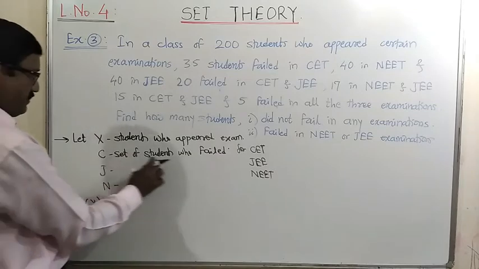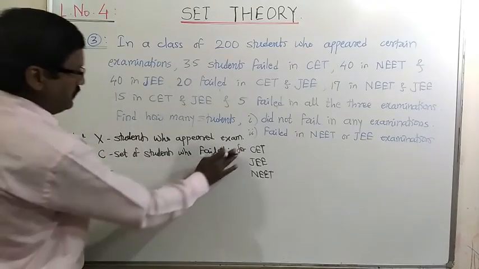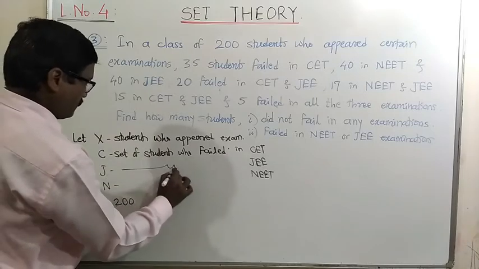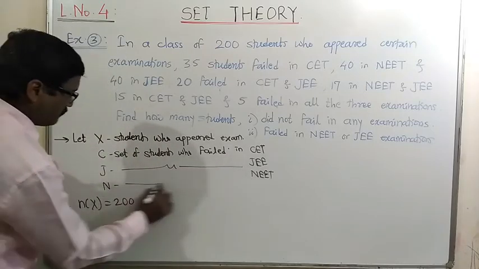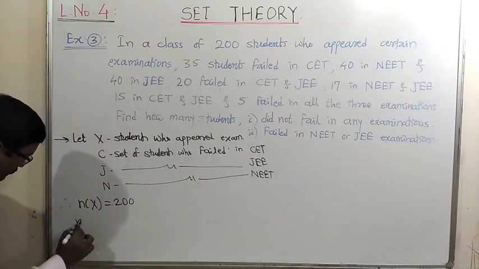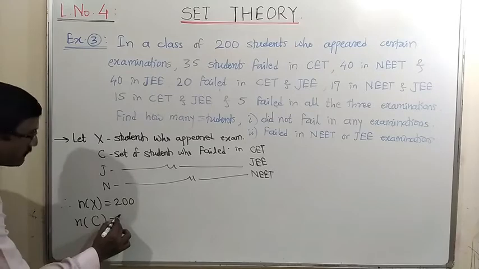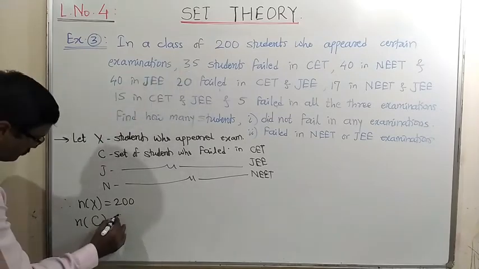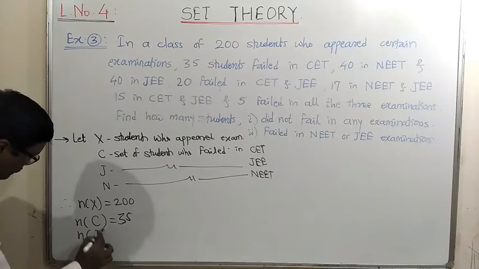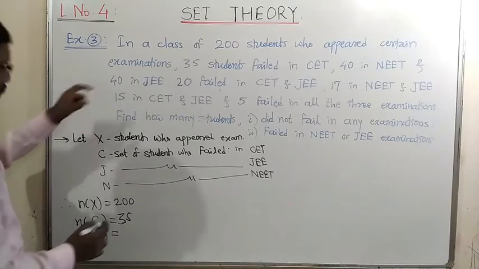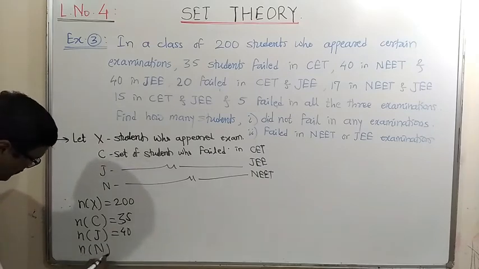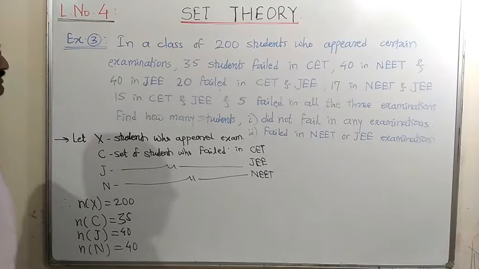So C is the set of students who failed in CET, J is the set of students who failed in JEE, and N is the set of students who failed in NEET. So from that we can write n of C is equal to 35, then n of J for JEE is given as 40, and n of N, capital N, is also 40.